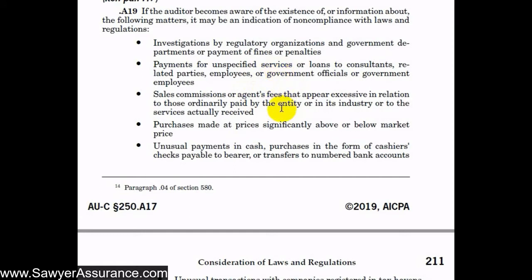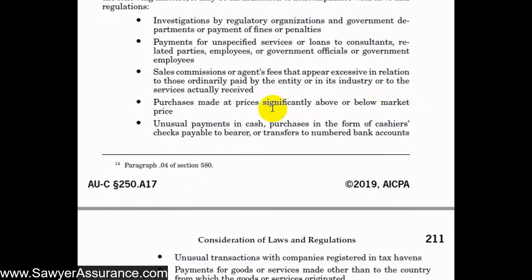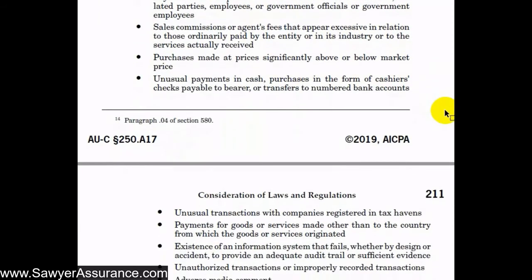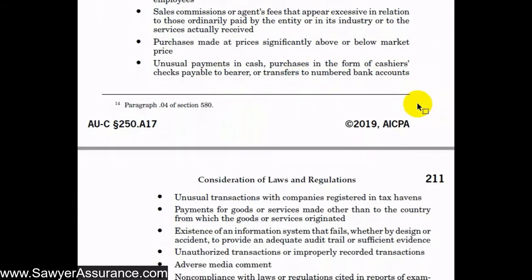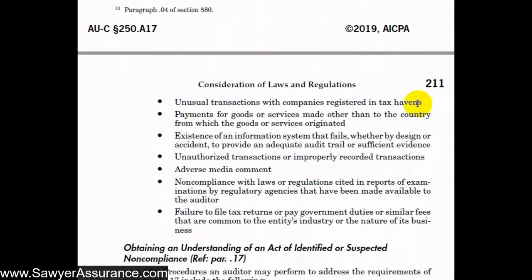These things could be pointing to the possibility of bribes or something like that. Purchases made at prices significantly above or below market price. Unusual payments in cash. Purchases in the form of cashier's checks payable to bearer. Unusual transactions with companies registered in tax havens. Payments for goods or services made other than to the country from which the goods or services originated. So these are sort of money laundering methods.